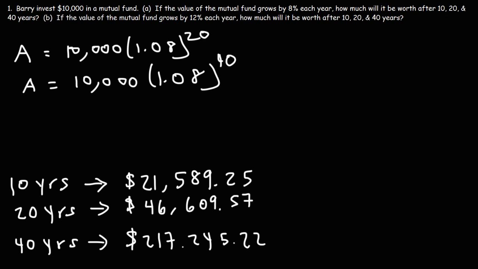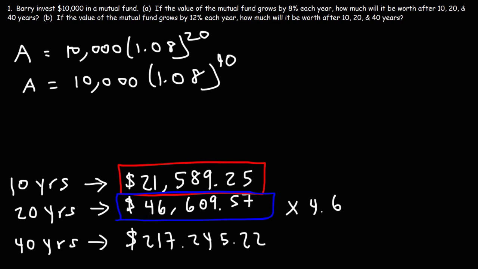So notice the effect that time has on his investment. If he keeps his money in a mutual fund only for 10 years, basically it doubled in value, so to speak. It went from 10,000 to 21,589. But if he kept it for 20 years, the value increased by approximately 4.6 times his original investment.